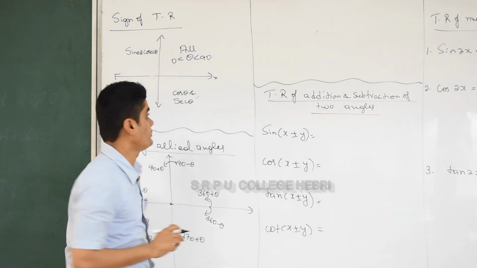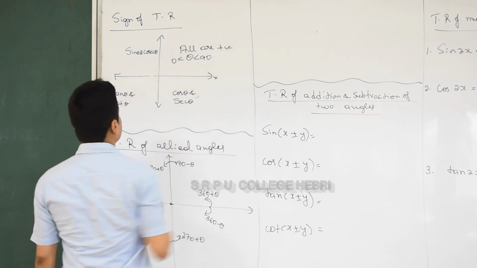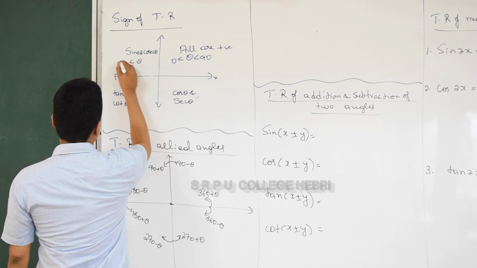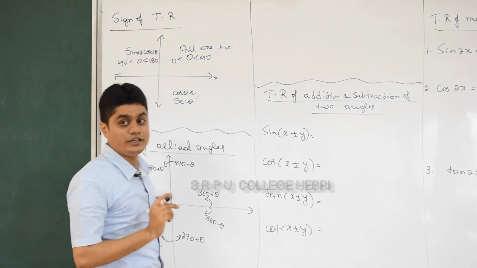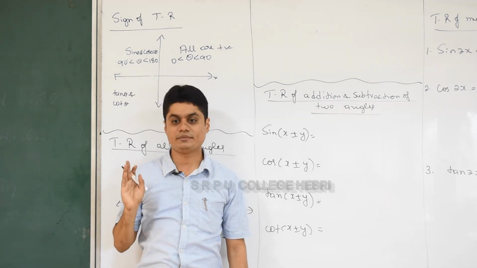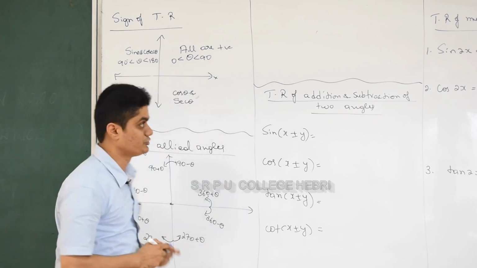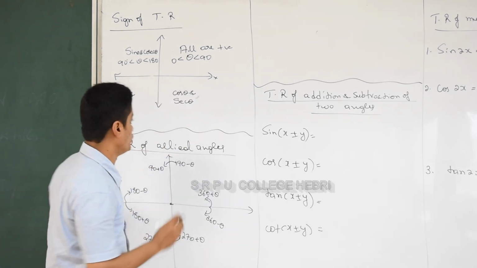In the second quadrant, theta is more than 90 degree but less than 180 degree. Then only two trigonometric ratios are positive, which are sine theta and cosecant theta. Remaining all are negative. I hope you remember that.